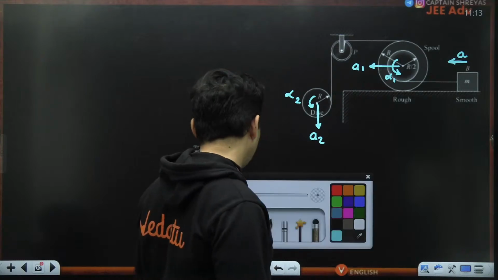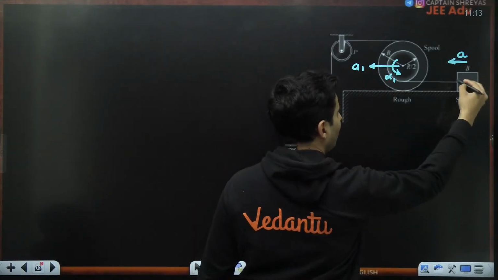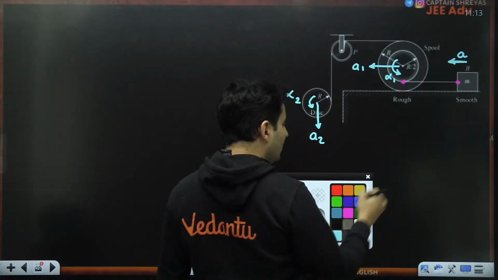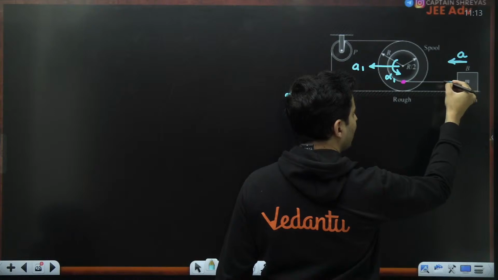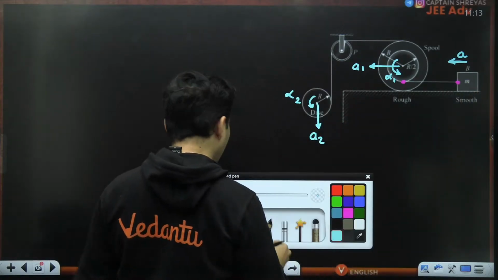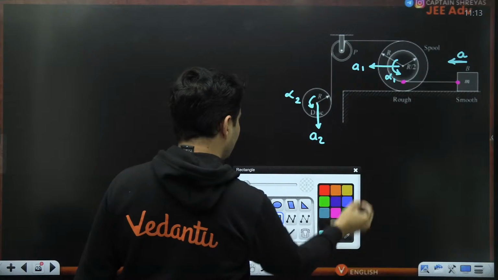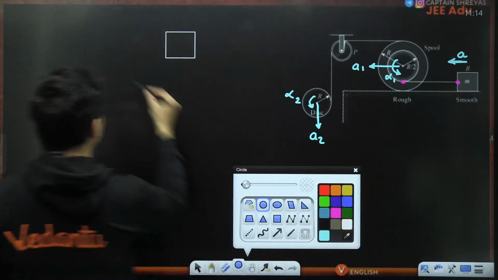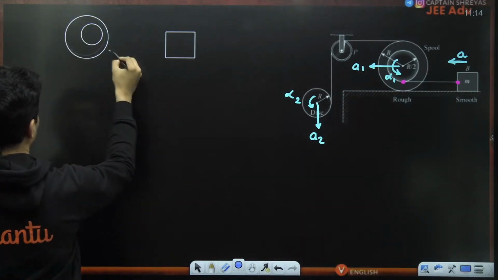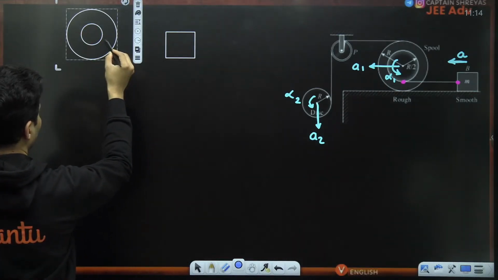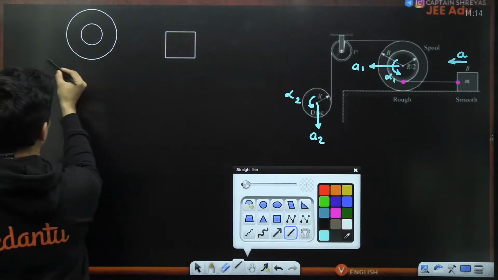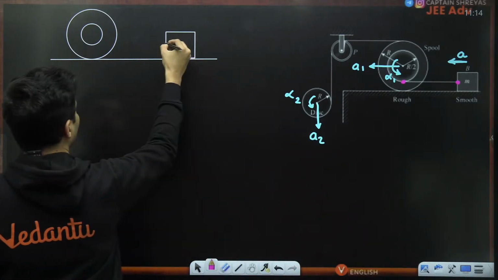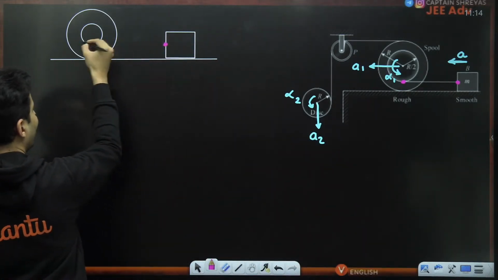How? Observe carefully. Look at this block, this point over here and this point over here. This particular point on the block is having some acceleration. So let's draw it properly so that you understand it, or else there are good chances that you will make some silly mistake. Now, I am concentrating on this point, which is connected to this point via a thread.